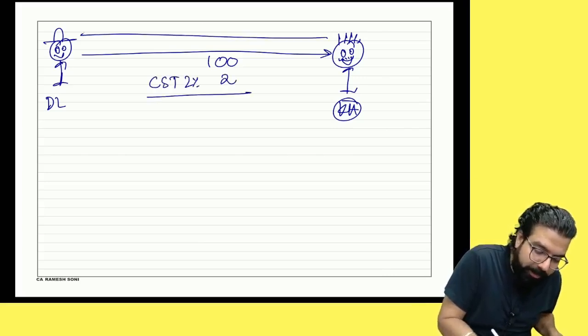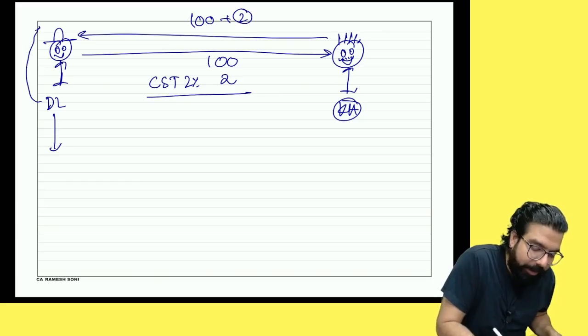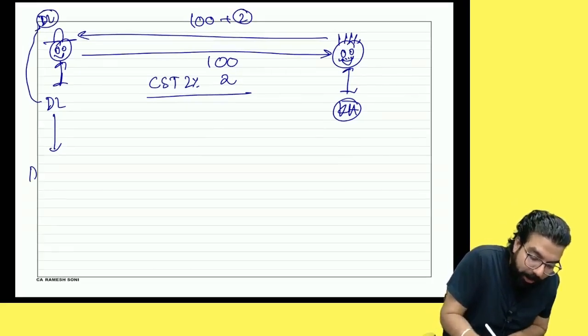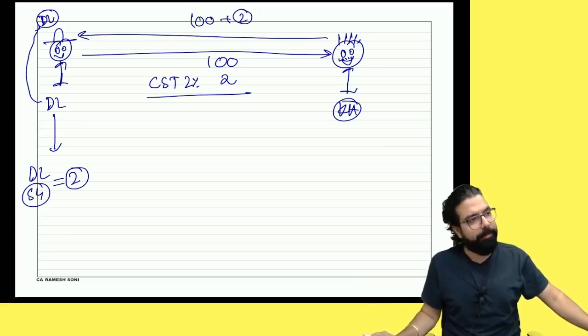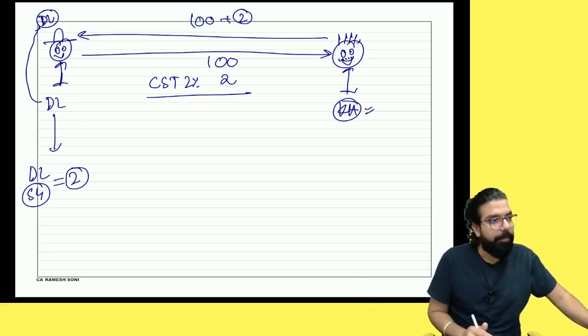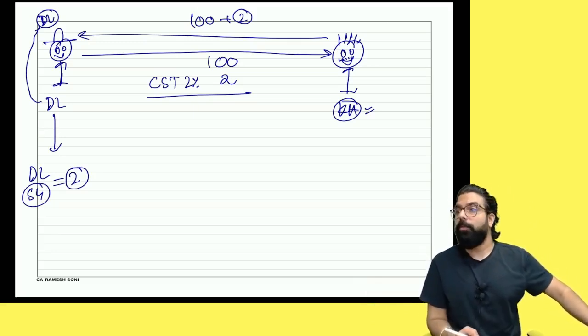So can you tell me how much Sasank pays him? 100 rupees, and this Delhi guy was registered in Delhi. So he will pay this 2 rupees to the Delhi state government. Did the Delhi government get 2 rupees? Sasank is registered in Karnataka. How much credit does he want? 2 rupees.